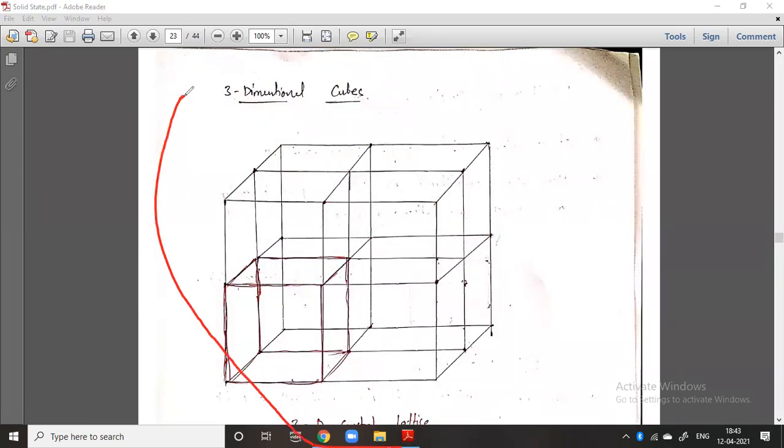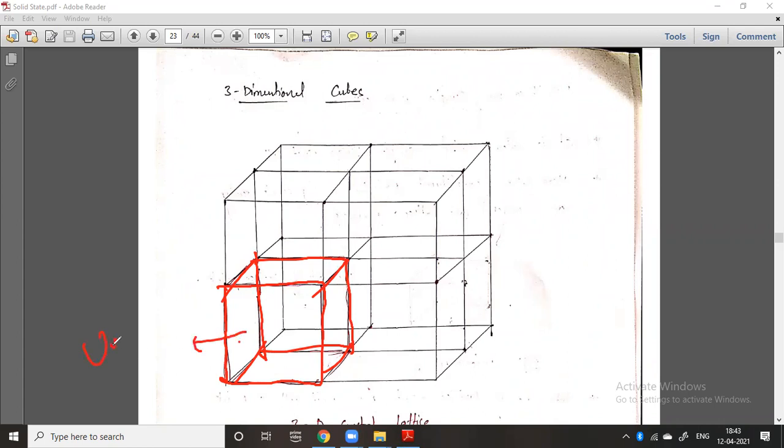This is the whole crystal lattice, and you can easily understand the unit cell, the smallest portion. The smallest portion will be like this. This particular cube is the smallest portion, one of the unit cells.